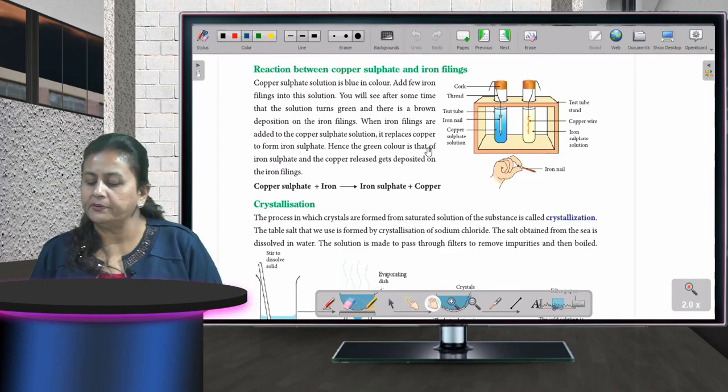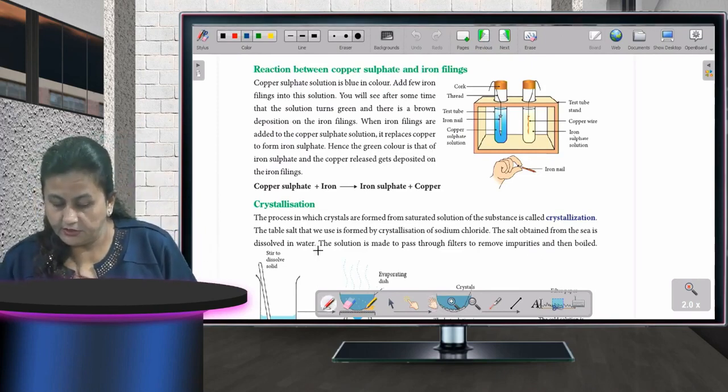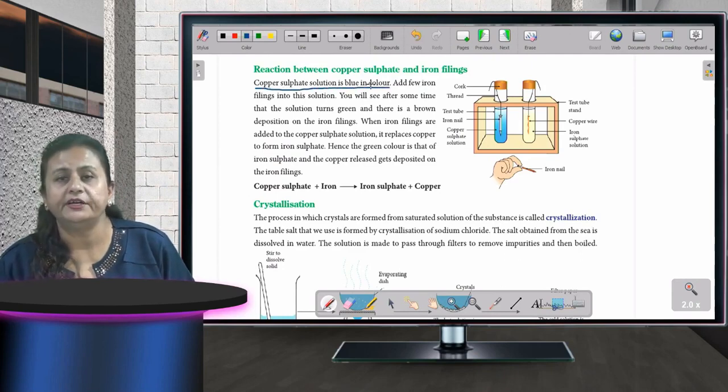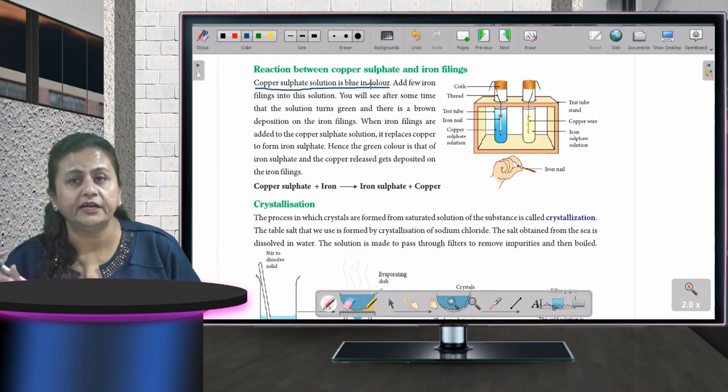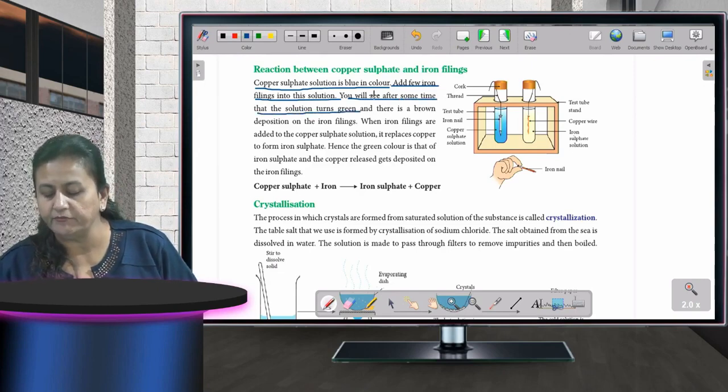Reaction between copper sulfate and iron filings. Copper sulfate solution is blue in color. Copper sulfate का जो solution होता है उसका क्या color होता है? It's blue. Add few iron filings into the solution. You will see after some time that the solution turns green. Before it was blue and now it is becoming green.